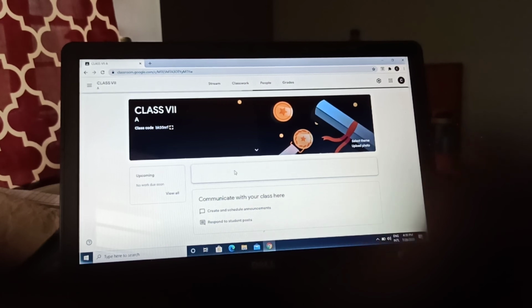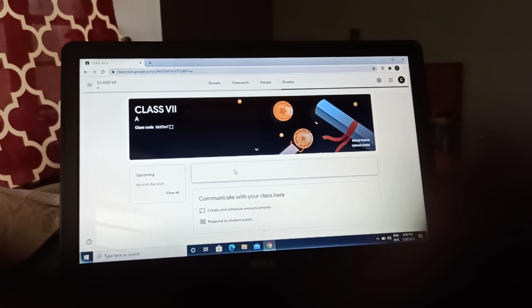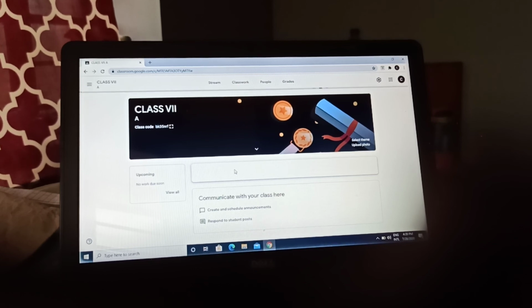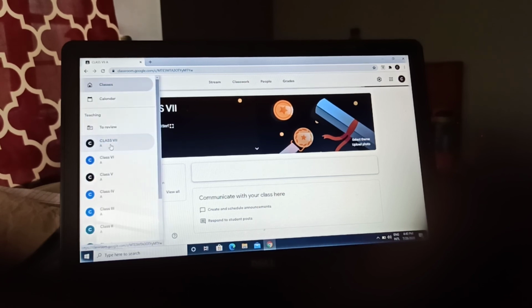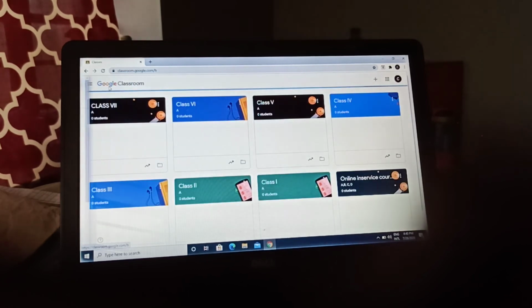No problem of time. But what are the basic needs? You must have an internet connection and the software needed for this. Okay, this is general software which we all have, even on mobile, you can do it everywhere. So this is very good. And next I will show you, you can see here all the classes are shown, isn't it? Suppose we want to go back to another class, you can go into any other classes. Okay, so this is very good.